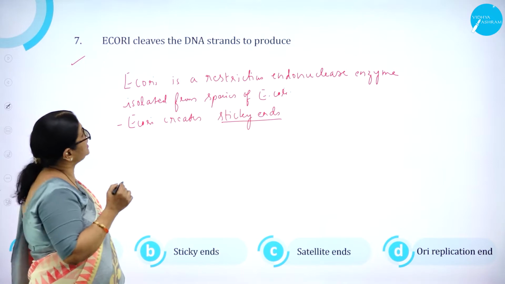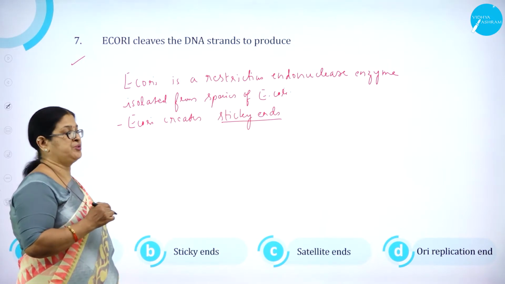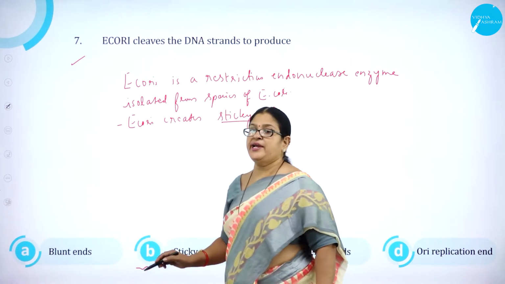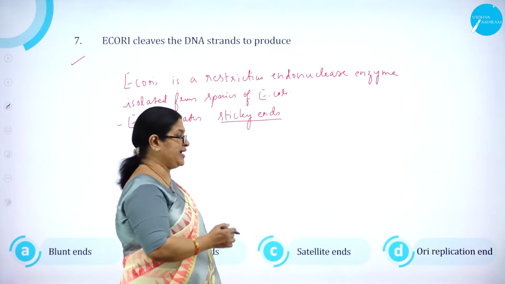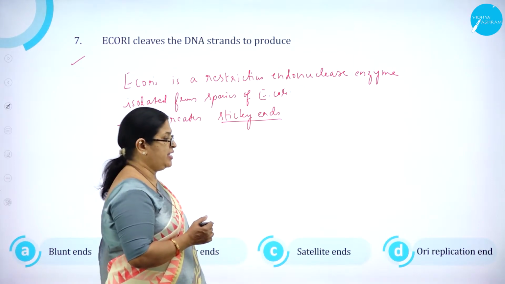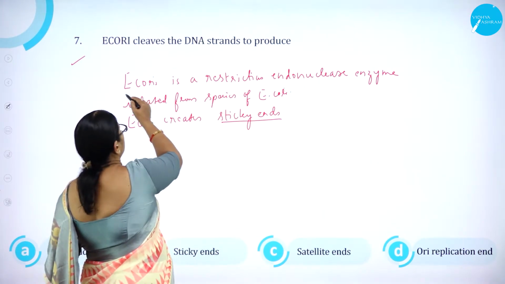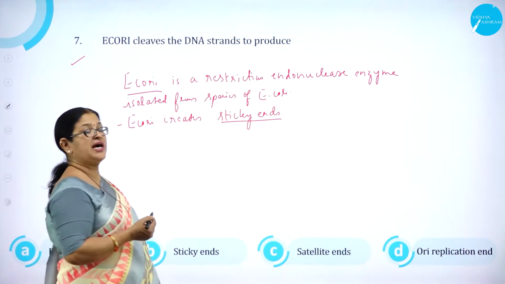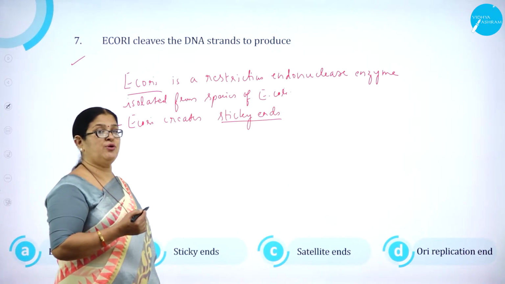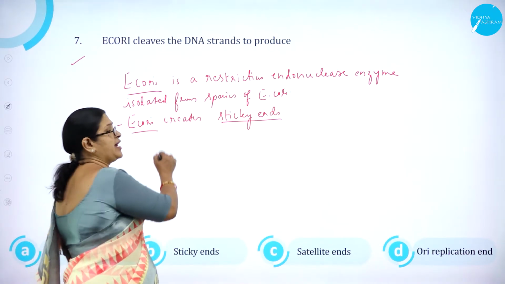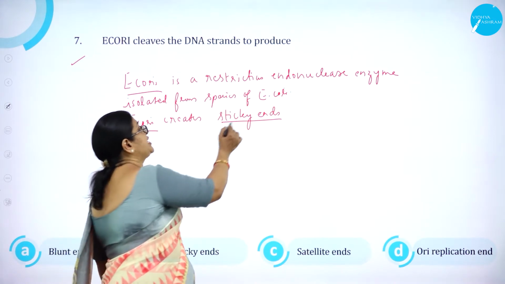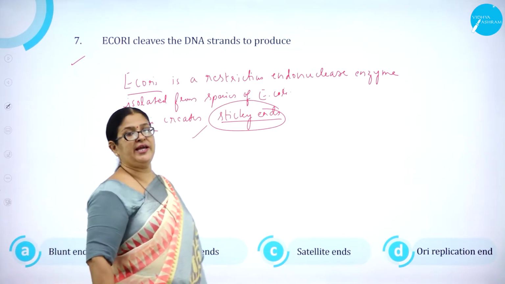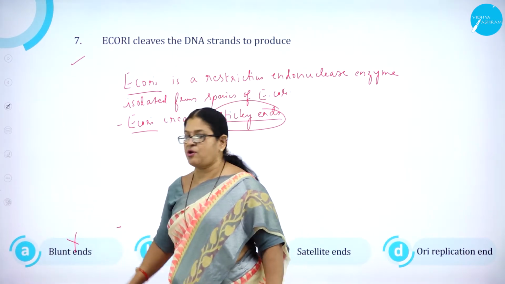E. coli cleaves the DNA strands to produce what? Blunt ends or sticky ends or satellite ends or ORI replication end. As we know, EcoRI is a restriction endonuclease enzyme which is isolated from the species of E. coli bacteria, and it produces what? Sticky ends. So option A called blunt end is wrong.